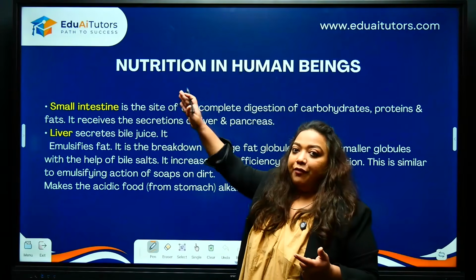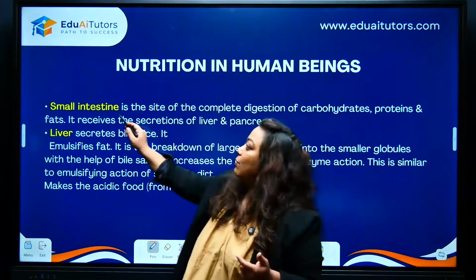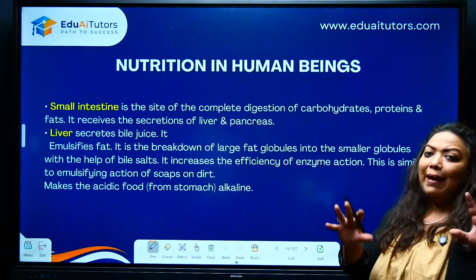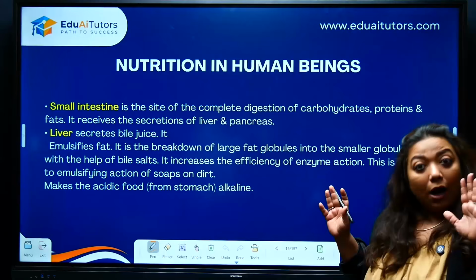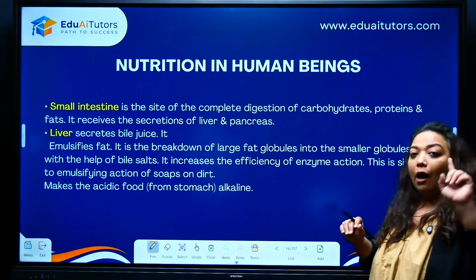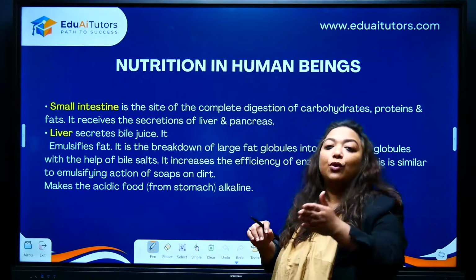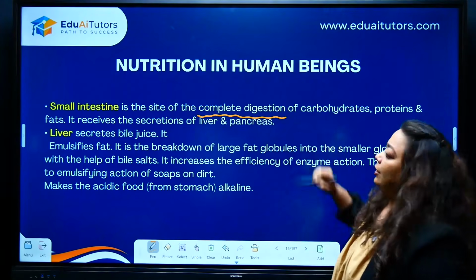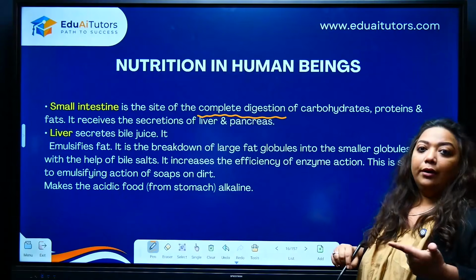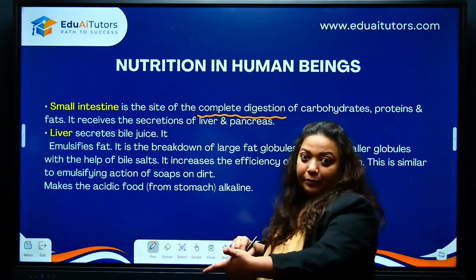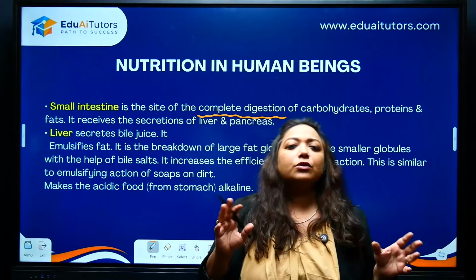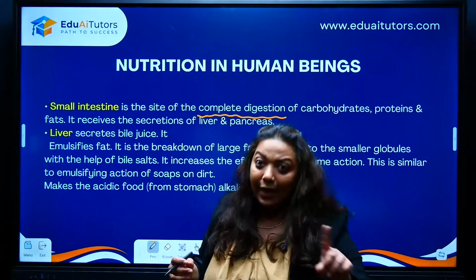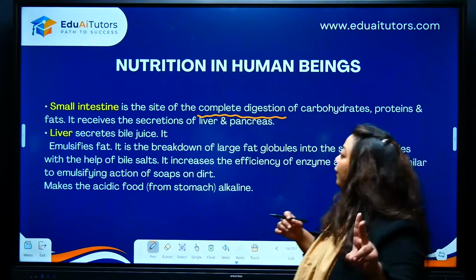We see after the stomach there is a continuity towards the small intestine. This is a highly convoluted structure where maximum absorption of the digestive nutrients is going to take place. Alright, so here digestion is still going on along with absorption. Okay, so the small intestine is one of those areas which is doing multiple work. It is doing digestion and it is also doing absorption together.